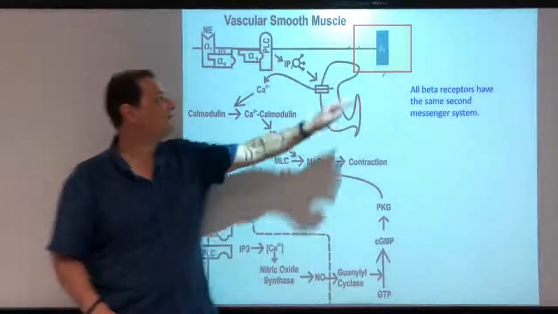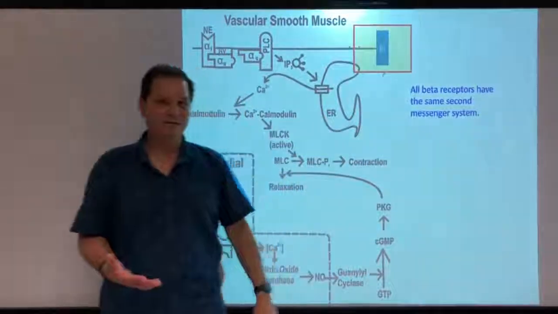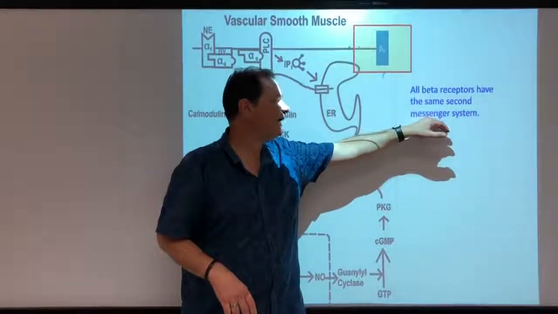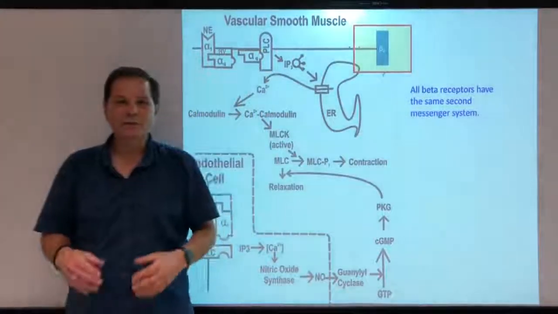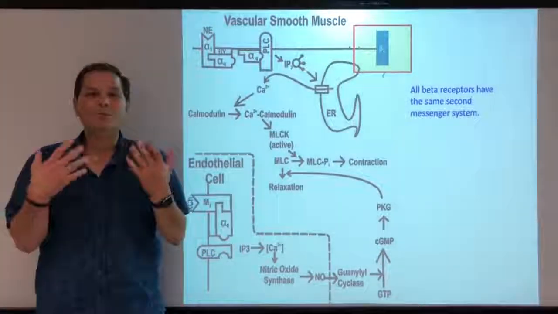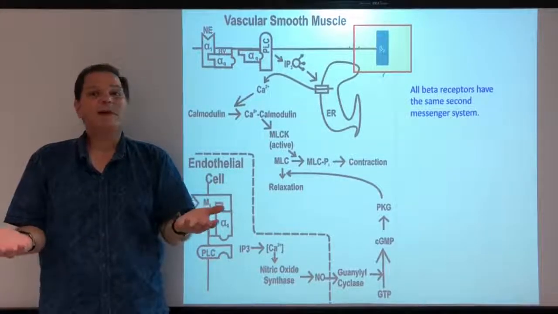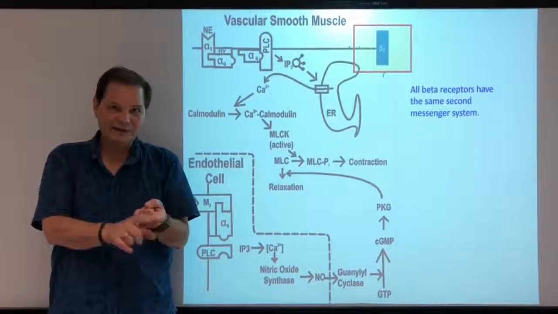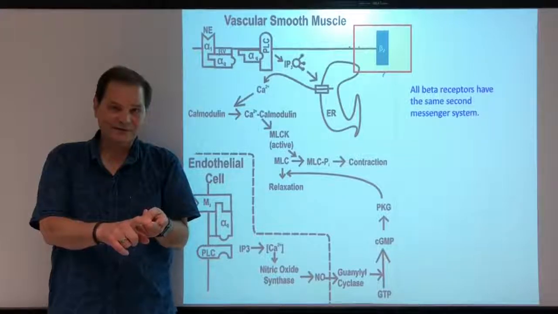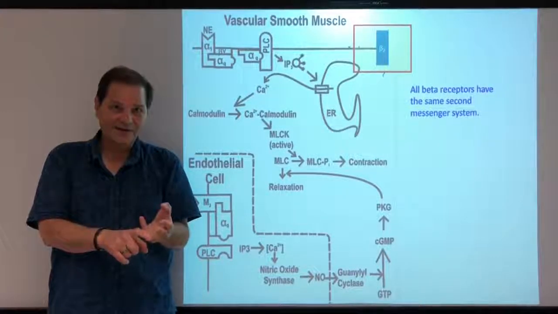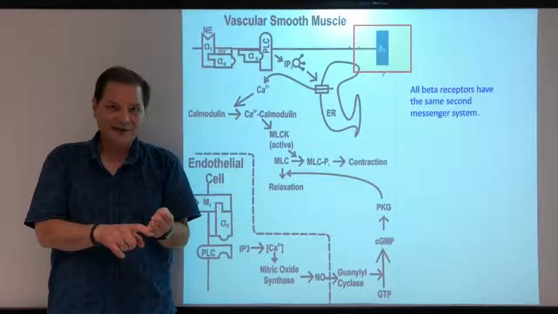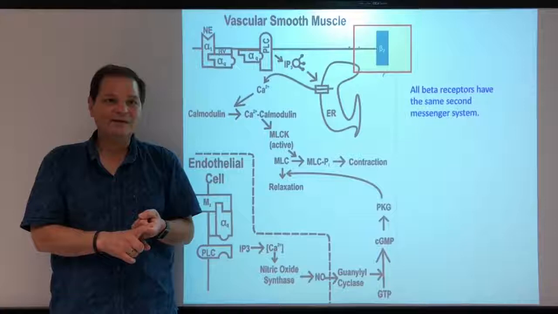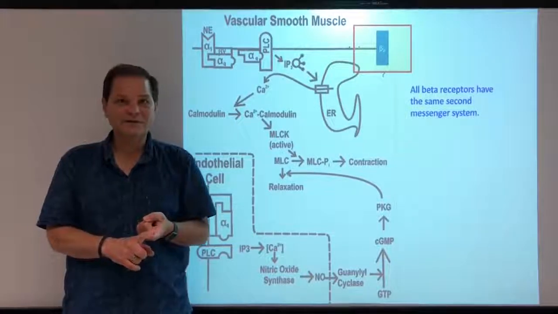Now, we also have beta 2 receptors in vascular smooth muscle. Now, I will tell you, all beta receptors have the same second messenger system. So in the previous video, we went through beta 1. What was the mechanism for beta 1? What did you get? You got stimulation of GS. That stimulated adenylyl cyclase. That increased cyclic AMP. That activated PKA. That caused PKA to phosphorylate various targets in the cell.